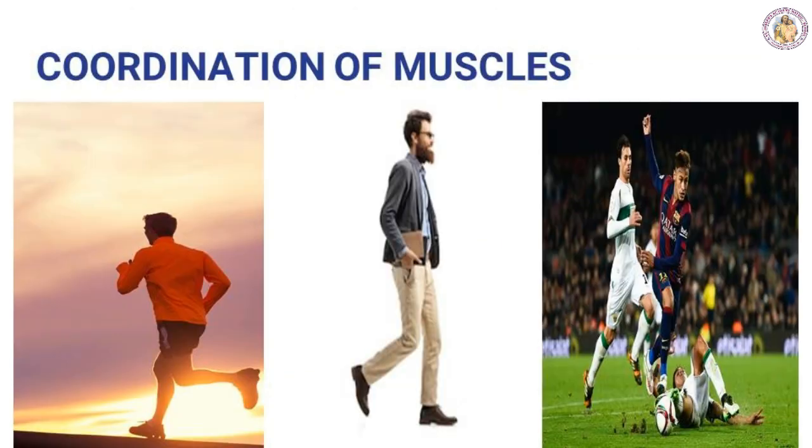Next we are going to see the coordination of the muscles. Muscles coordinate with each and every part of our body. While we are standing, or running, or playing any games like football, tennis, like that, it requires a combined action of many muscles. To a great extent, the muscles have to coordinate for a particular kind of movement. Muscles move the body part by contracting and relaxing, isn't it? So muscles can pull the bone, but they cannot push it back to its original position.